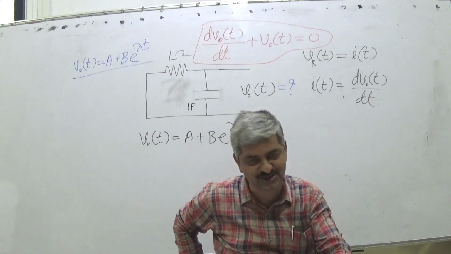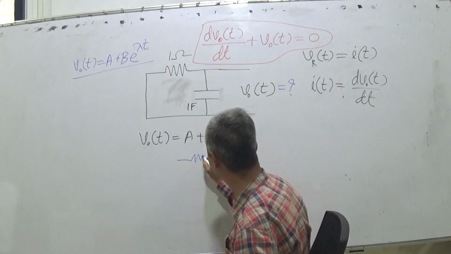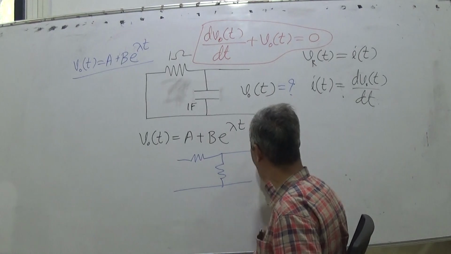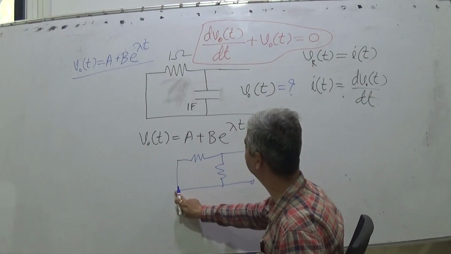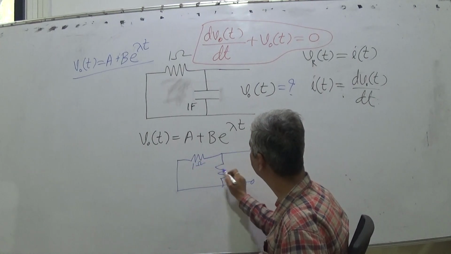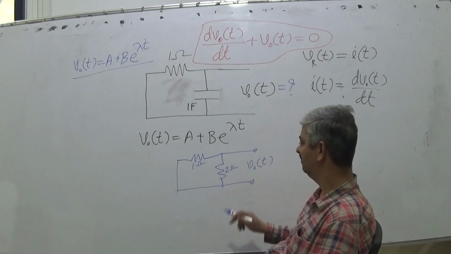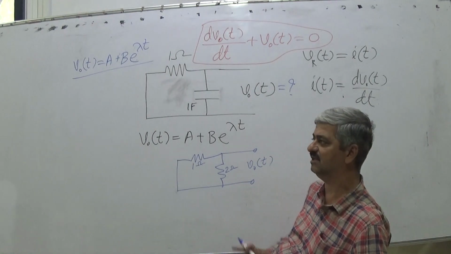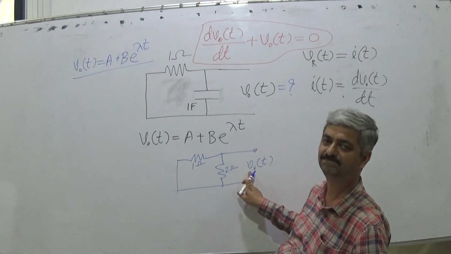Suppose the question asked was this, where I just change the circuit. All of you would have instantly answered that the answer is 0 for all time. Unique answer.